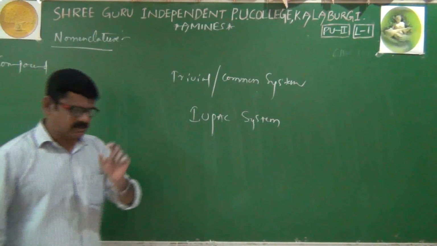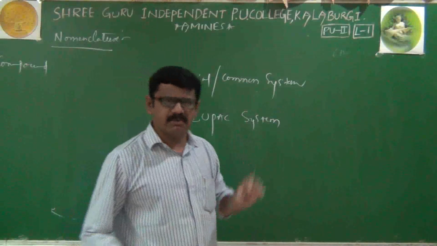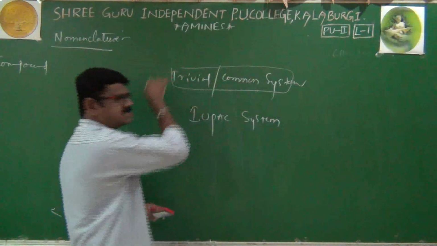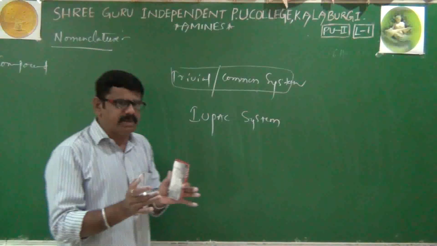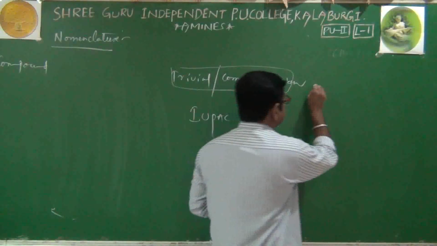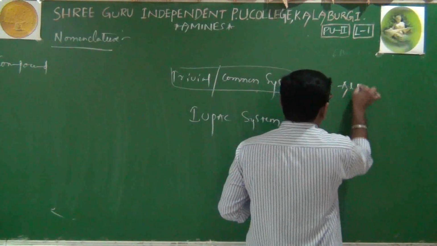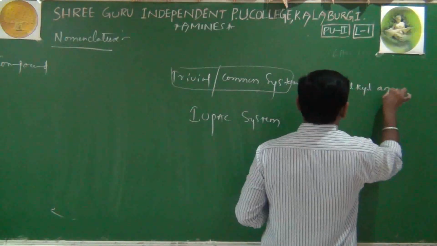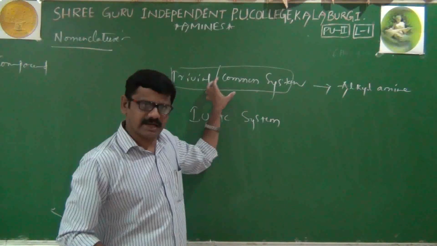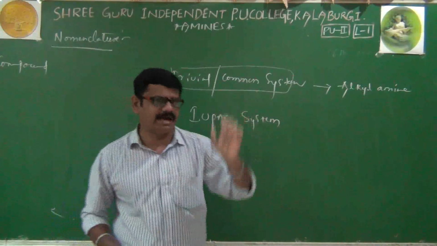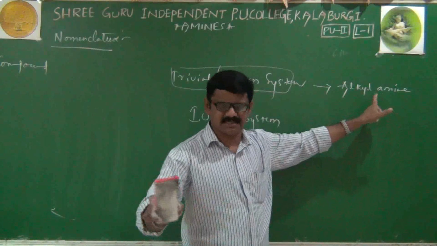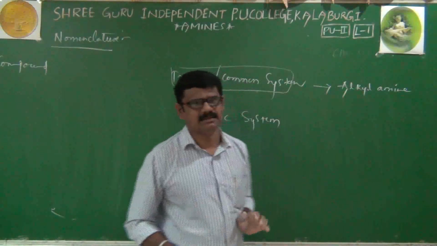Then I will give you one formula type name. Always in the trivial system or in the common system, the name should be of one type only, that is alkyl amine. It is fixed. I'll repeat. In the common system or in the trivial system, the name of any amine should be alkyl amine. Alkyl amine, that's it.